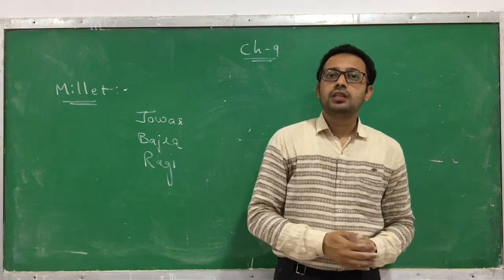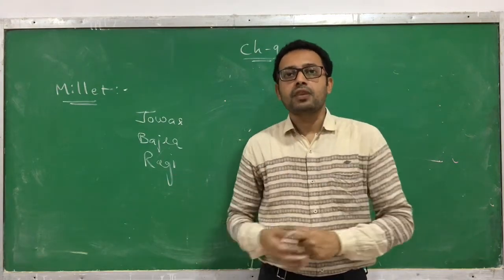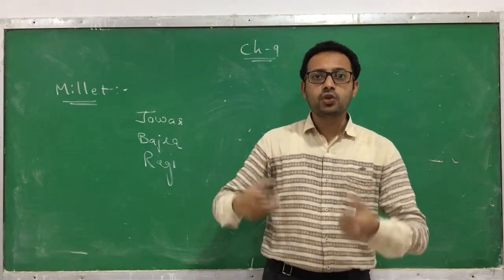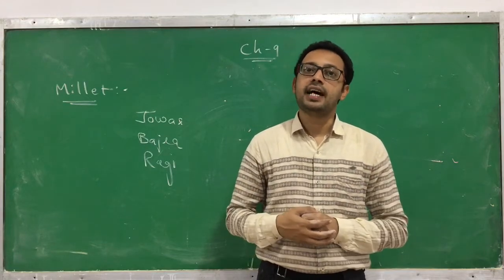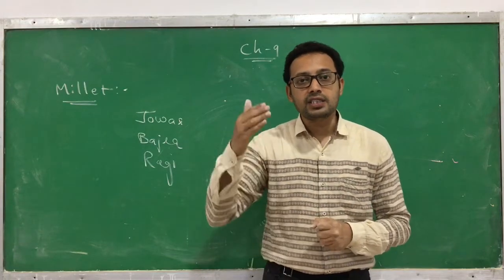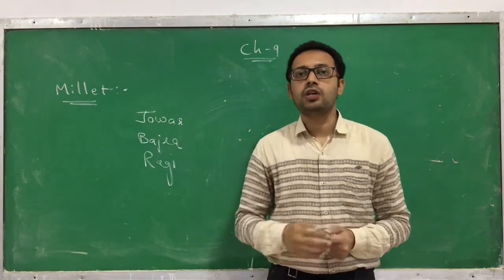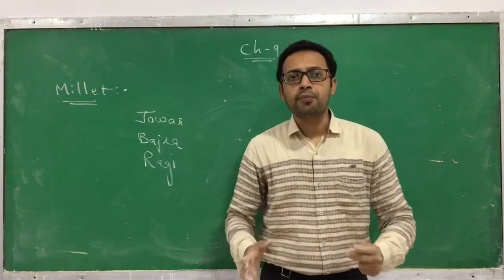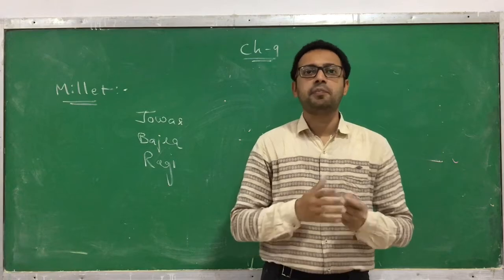Bajra, which we grow in the monsoon season, needs a very good quantity of water. But if it happens that the rain does not fall, or there is a scarcity of rain, or sufficient water is not available, obviously the crop production and yield decrease, and this is a major problem.